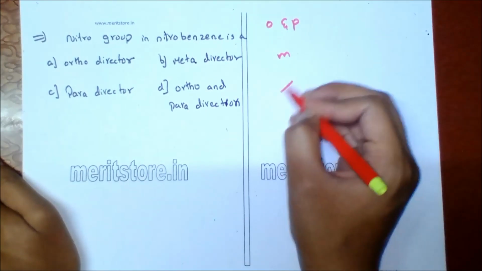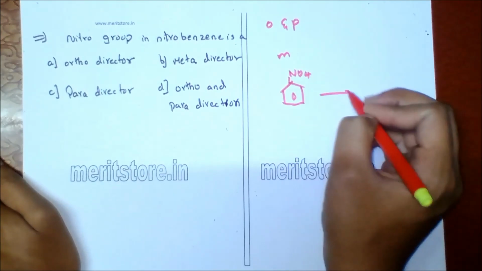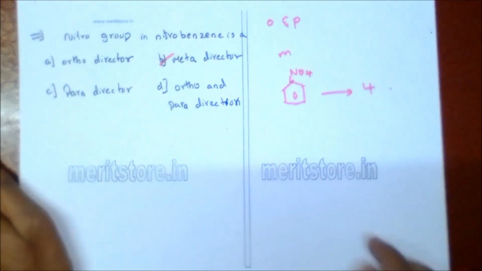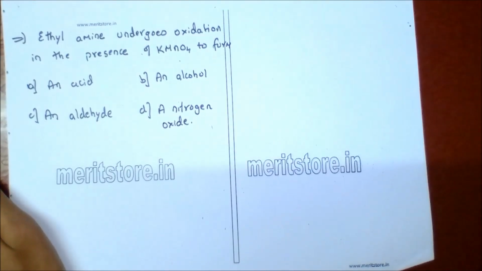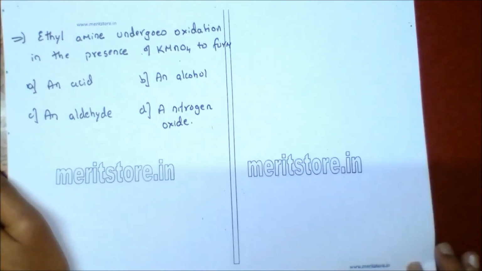When nitro group is attached to the benzene ring, it shows 4 resonating structures. So option B is the correct answer. Ethylamine undergoes oxidation in presence of KMnO4 to form A, an acid, B, an alcohol, C, an aldehyde, D, a nitrogen oxide.